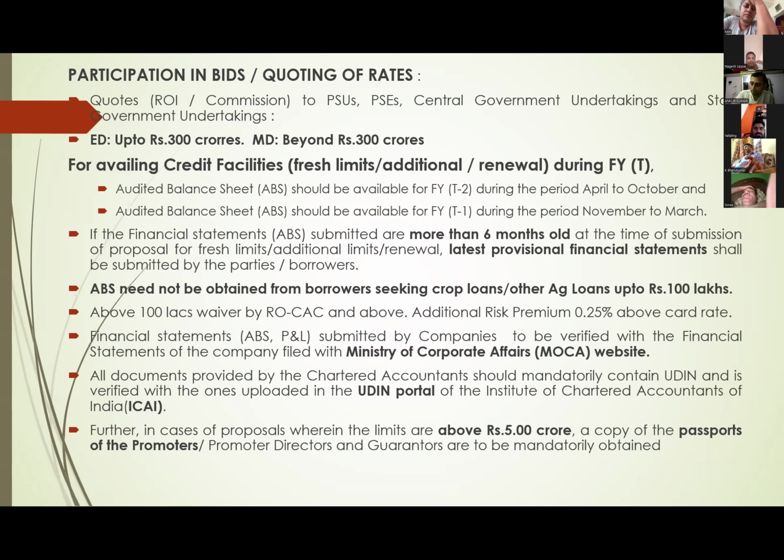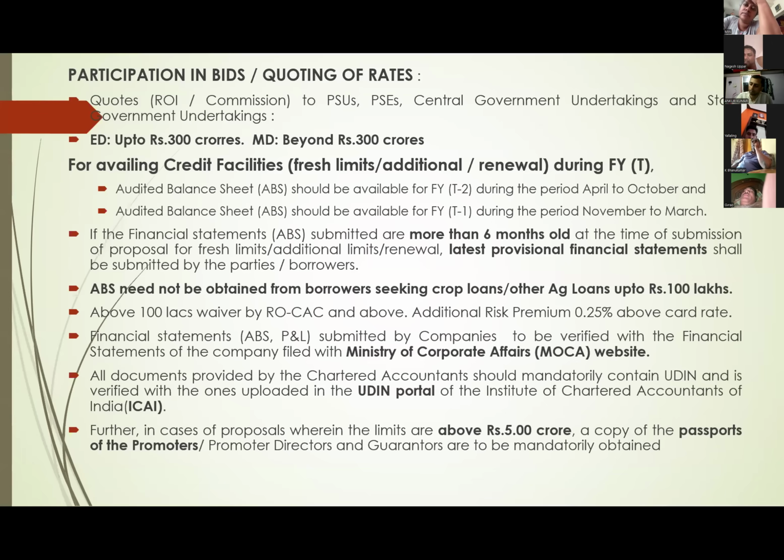We need audited balance sheet. Which financial year audited balance sheet will he give? Now T minus 2. Why T minus 2? I will tell you. Normally, for submission of balance sheet, what is the norm? 7 months from close of financial year they have to submit, or within 15 days from the date of adoption of account, or 7 months from closing of financial year. For us, financial year end is 31st March. 7 months means October 31st is cut-off date. So party has to submit audited balance sheet latest by 31st October.